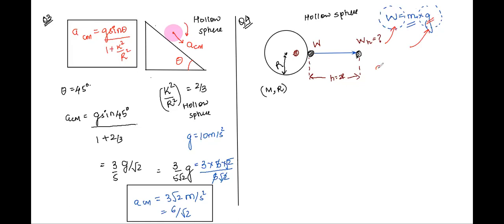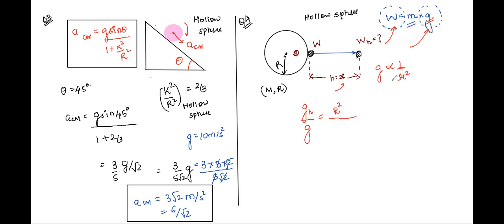Do we have a relation between g and h? Yes, Karuna. g is inversely proportional to R square. Do we know this? Yes, sir. So we can write that g at a height h, whole by g at the surface, is equal to, here we should have h square or h plus R square? h plus R square. Why h plus R square? Height here in the question is 2R, so shouldn't we write h square here? No, sir.